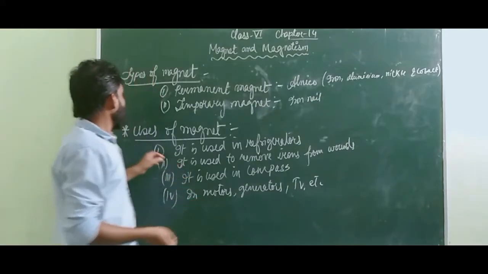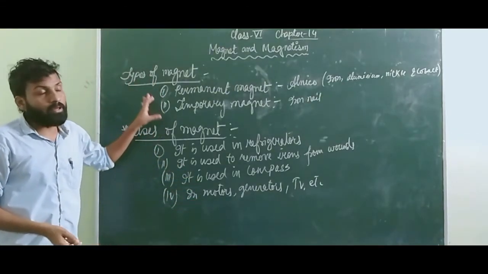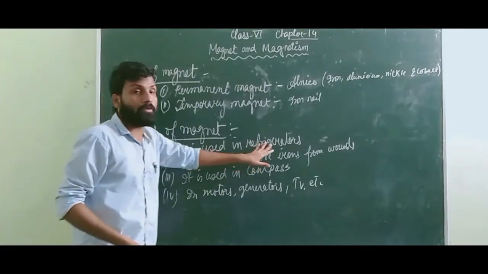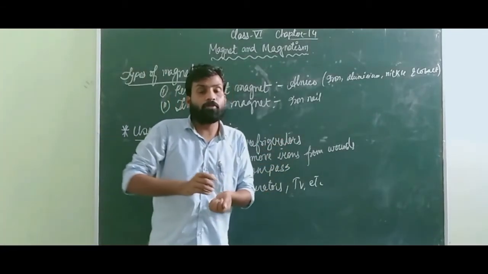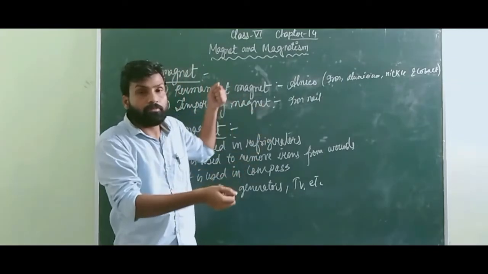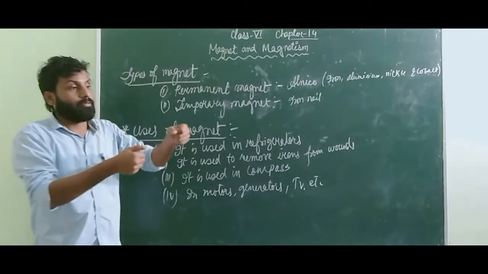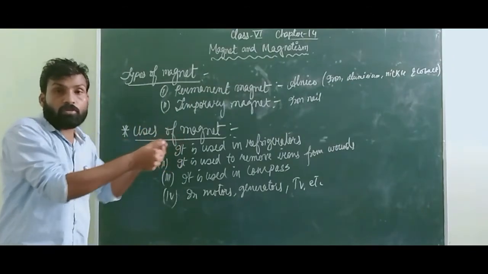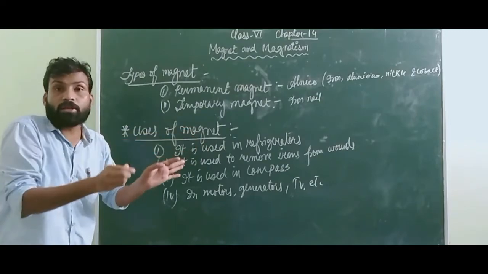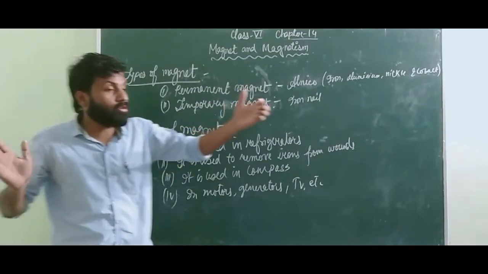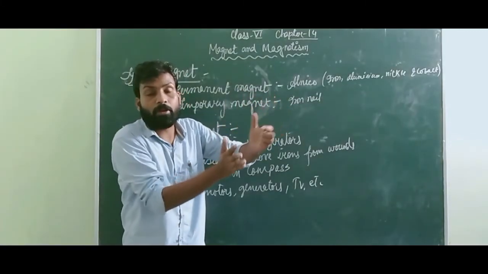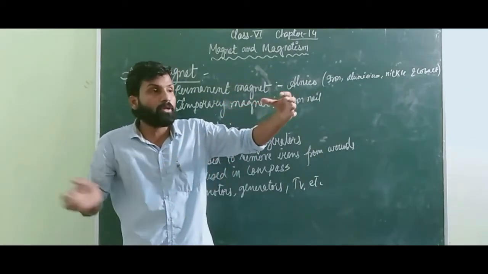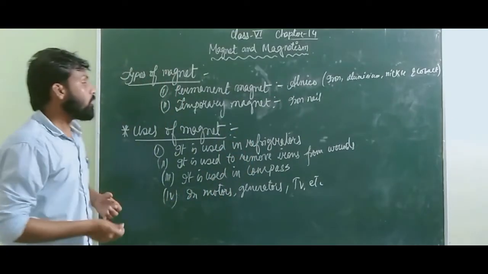Our next topic is uses of magnet. There are many uses of magnet. We will discuss only a few of them. Number one is it is used in refrigerators. Have you seen that when you open the fridge and after taking all the things, you just leave, isn't it? When you leave, you see that automatically the door goes and sticks. This happens because magnets are placed at the end of the doors, which attract, so that the door can be easily closed and easily opened.